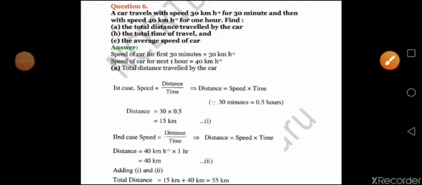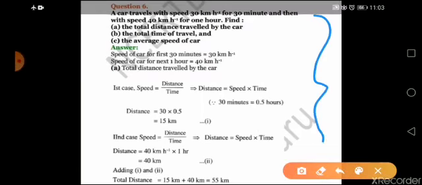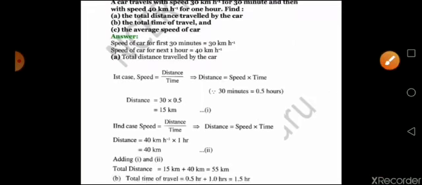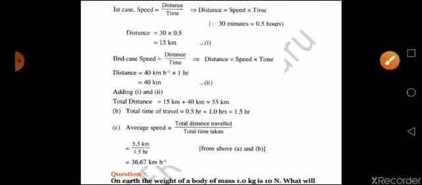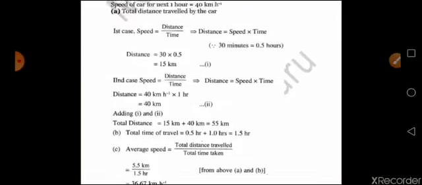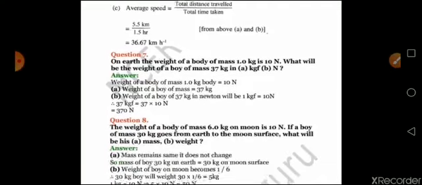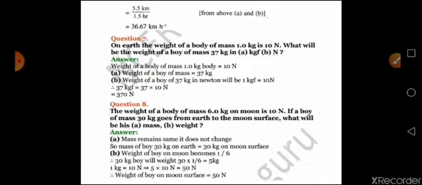So we have seen a number of questions with average speed. Question number 6 is also related to average speed. The answer is already here, so you can solve it by yourself as homework. Try to do it by yourself, and if you are having any doubt you can come back to this question. The answer is given here, you can recheck with that. Clear? Now we are coming to question number 7.